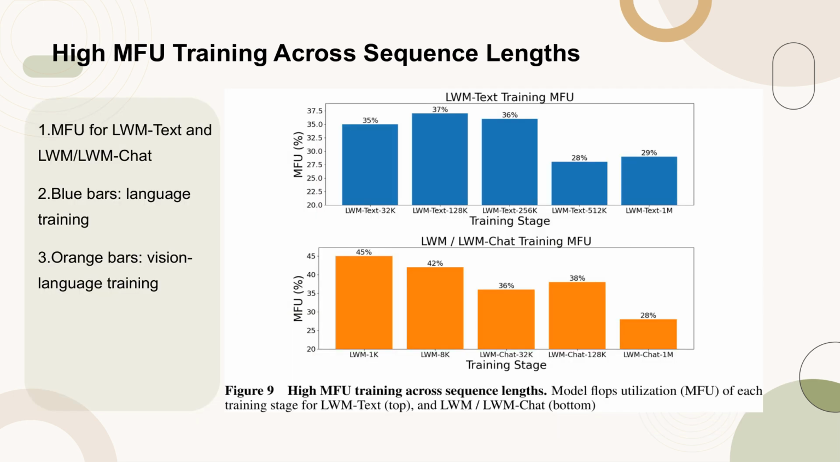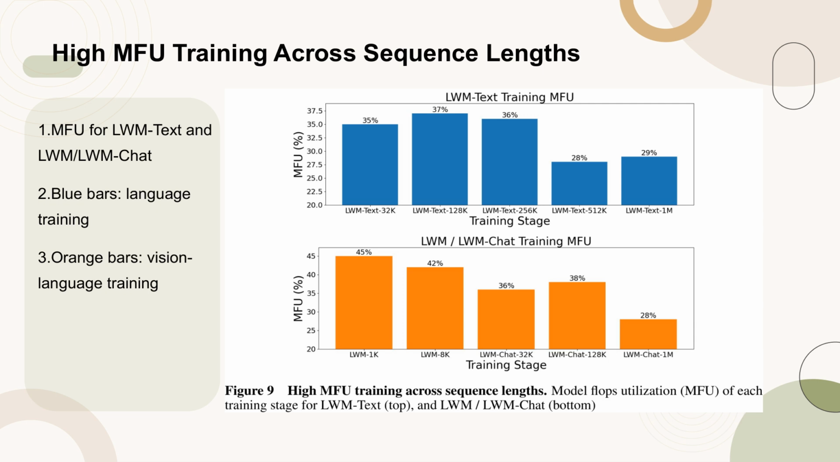Figure 9 illustrates the model flops utilization, MFU, during different training stages for LWM-Text and LWM/LWM-Chat. The blue bars represent the MFU during language training, while the orange bars indicate the MFU during vision language training. This figure highlights the efficient utilization of MFU across various sequence lengths, demonstrating the effectiveness of the training process even